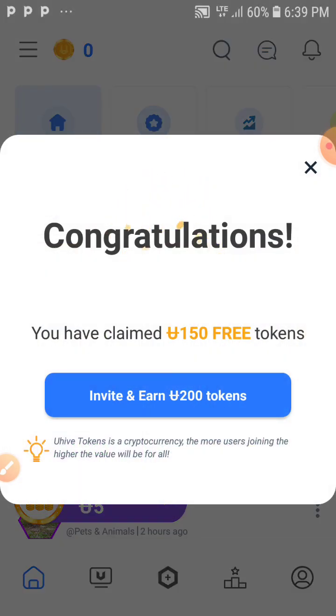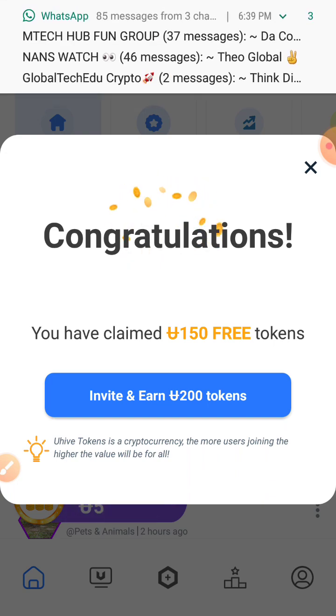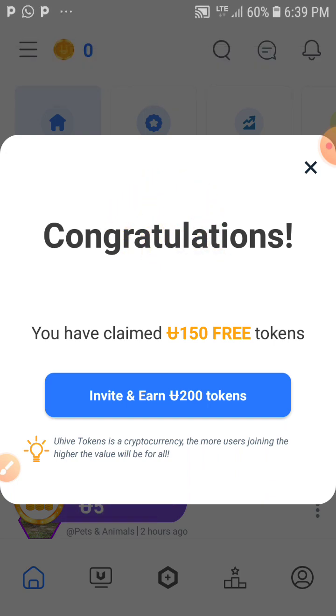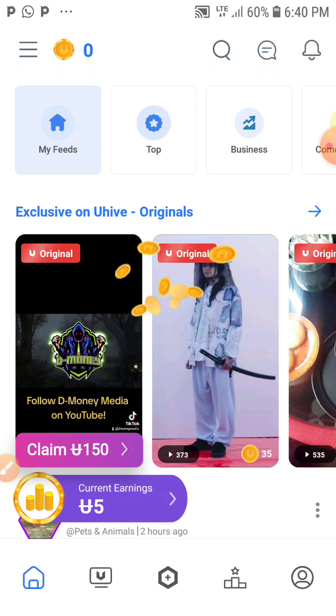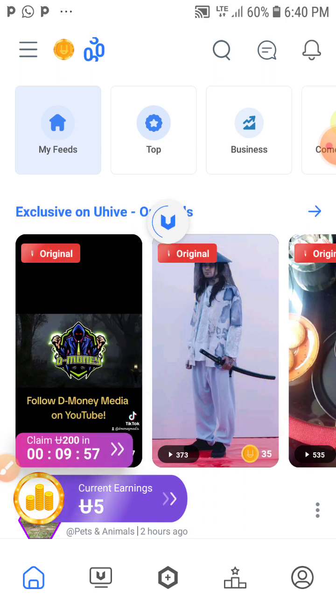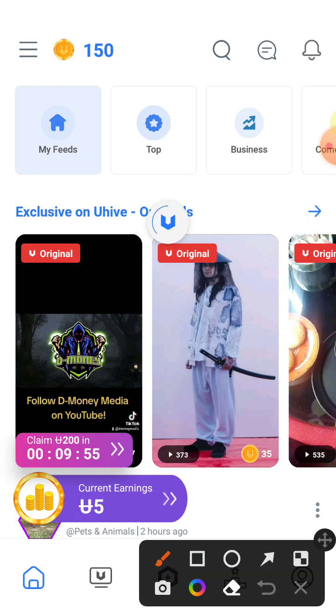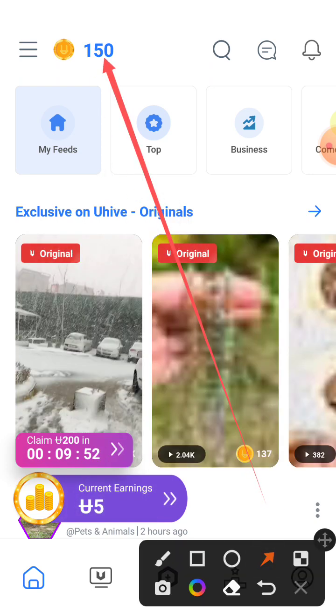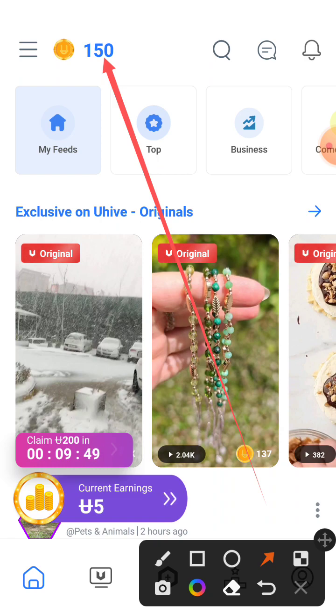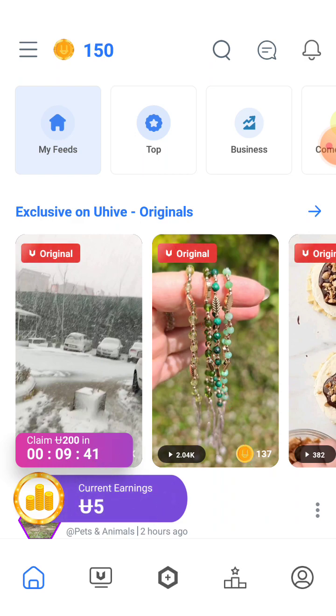They say claim this. Congratulations, you have claimed 150 free UHIVE token. Wow. Invite and earn another 200 UHIVE token, which is U token. UHIVE token is a cryptocurrency. The more users joining, the higher the value will be for all. As you can see here, it's counting. Before it was 0 when we signed up, right? Now you are seeing here 150. And another time to claim, it's counting already here. So all you have to do is keep coming back to claim this UHIVE token.